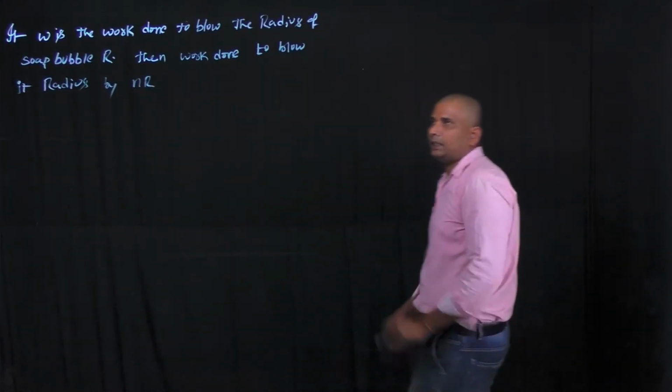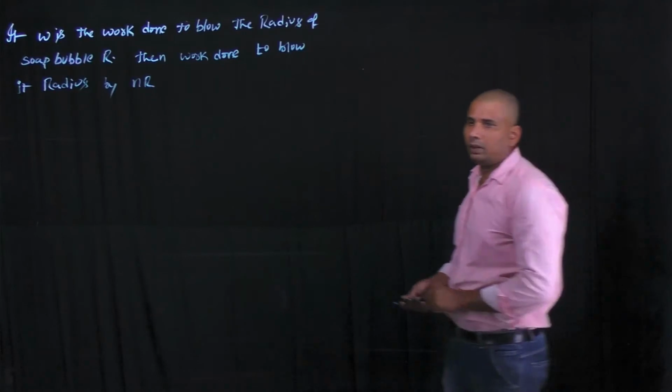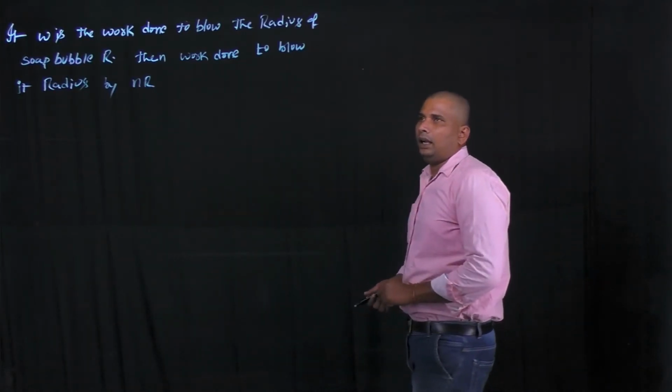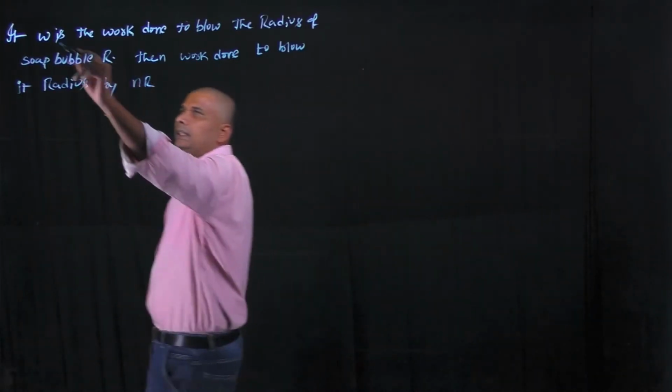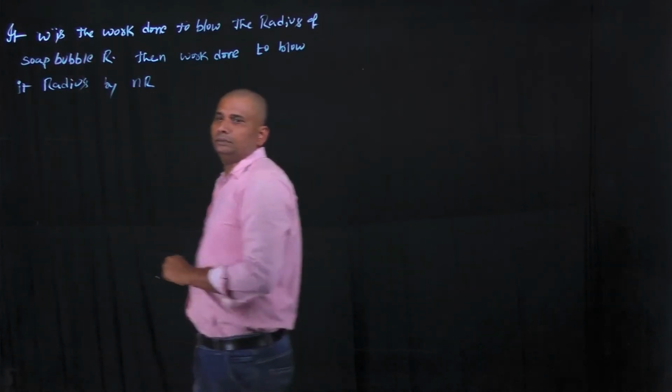Okay, in this application, the initial radius of the soap bubble is r, and to blow this radius r, the work done is W.